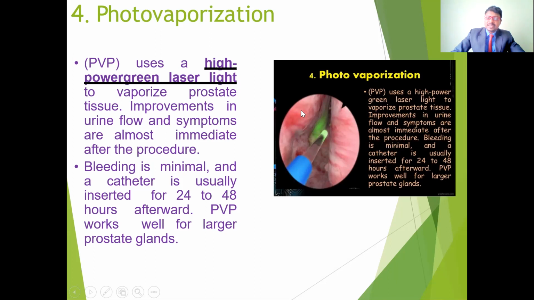This treatment procedure vaporizes the obstructions, which gives space for the urine to flow. Immediately after removing this extra tissue, the obstructing tissue, the flow automatically increases. Here the complications of bleeding are minimal, and the catheter is usually inserted for 24 to 48 hours. There is a chance of bleeding as a complication.